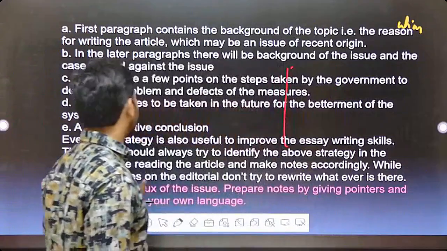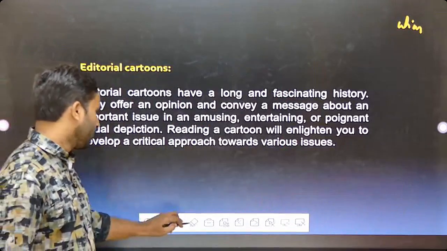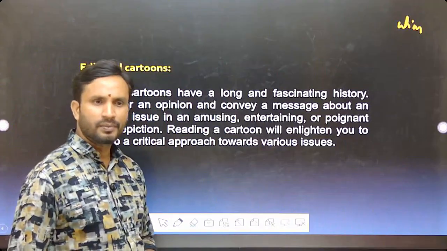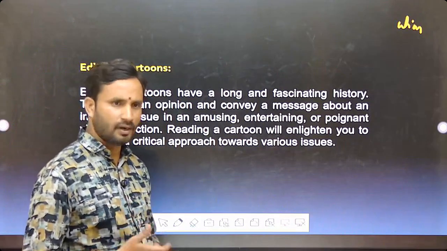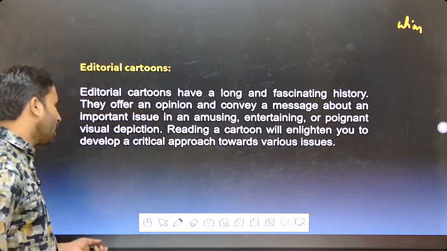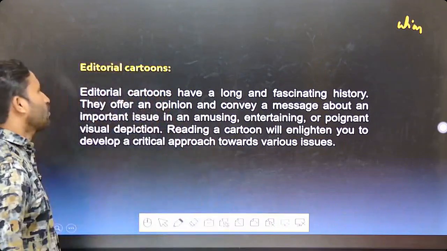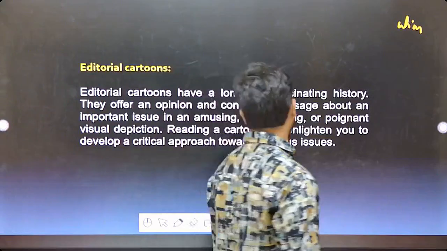Clear? In this way, you have to make short notes whenever you are going through The Hindu newspaper or Indian Express newspaper. Whatever the newspaper may be. Clear? Next, editorial cartoons. Editorial cartoons have a long and fascinating history.